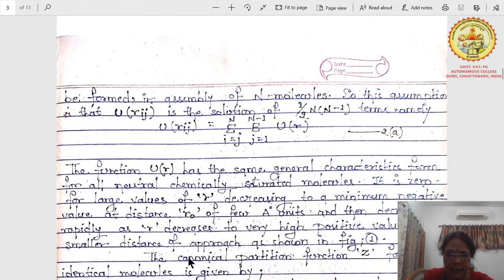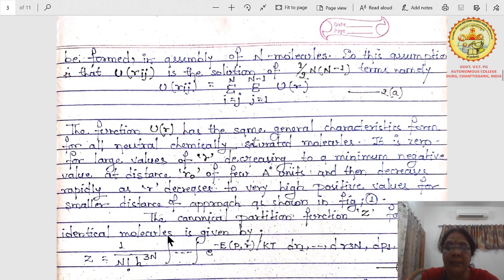The function u(r) has the same general characteristics as that of all neutral chemically saturated molecules. It is 0 for large values of r, decreasing to a minimum negative value at distance r0, which we have already shown in the graph. It is a few angstrom units, and then it increases rapidly as r decreases, to very high positive values for smaller distances of approach, as shown in figure 1. This is the explanation of the figure, how the potential changes with r.